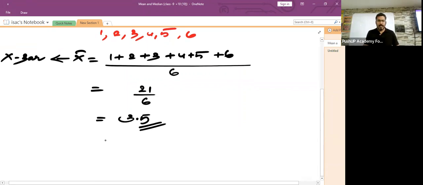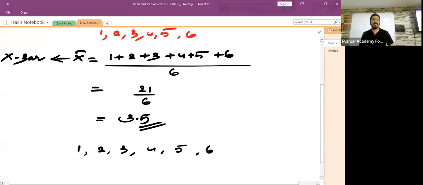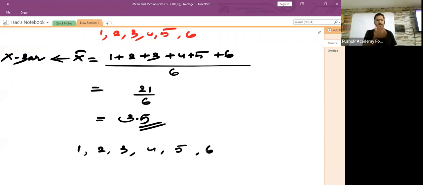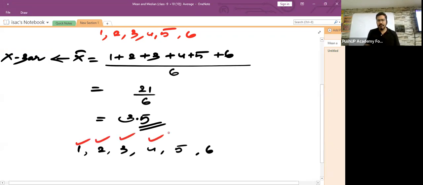Now, let me go once again with the definition of average. What was the logical definition which I gave you, children? It is the value which comes exactly in the central position of a number of observations kept in front of you, isn't it? So which were the observations kept in front of you? They were 1, 2, 3, 4, 5, 6. Now, what is the average value that you got?